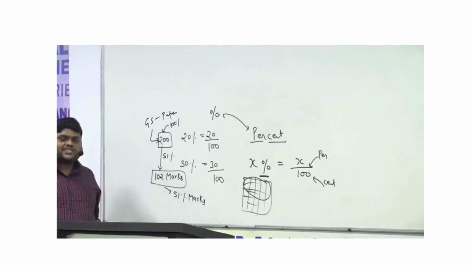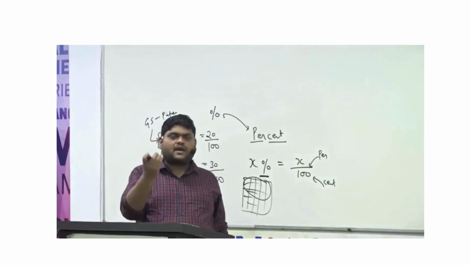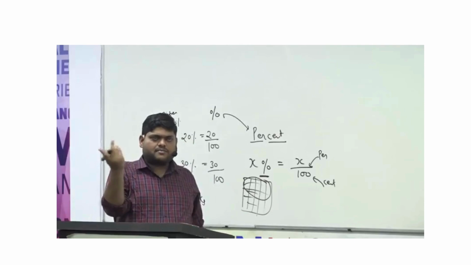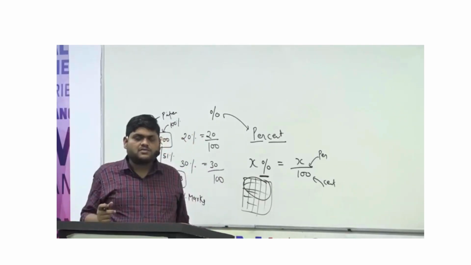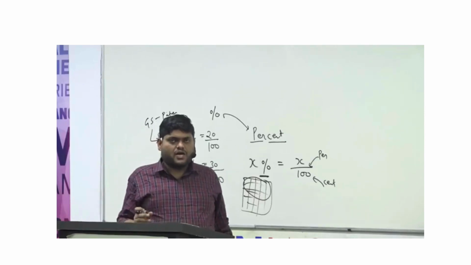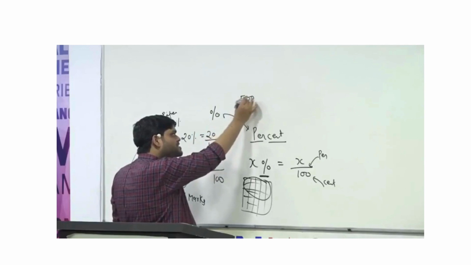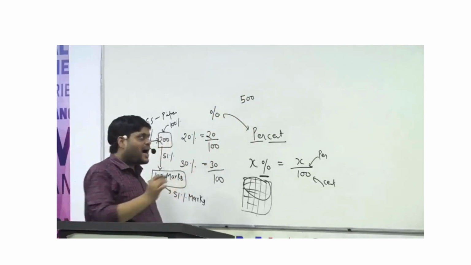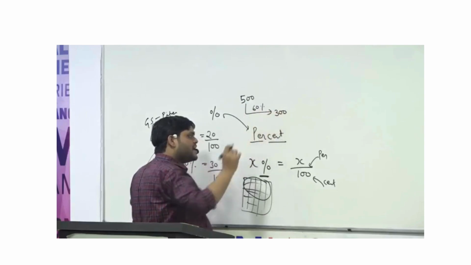If I ask how many marks you scored in class 12th, suppose a student says 60%. What is the meaning of this? Suppose class 12th total marks is 500. Out of 500, a student scores 60% marks, that means 300 marks.